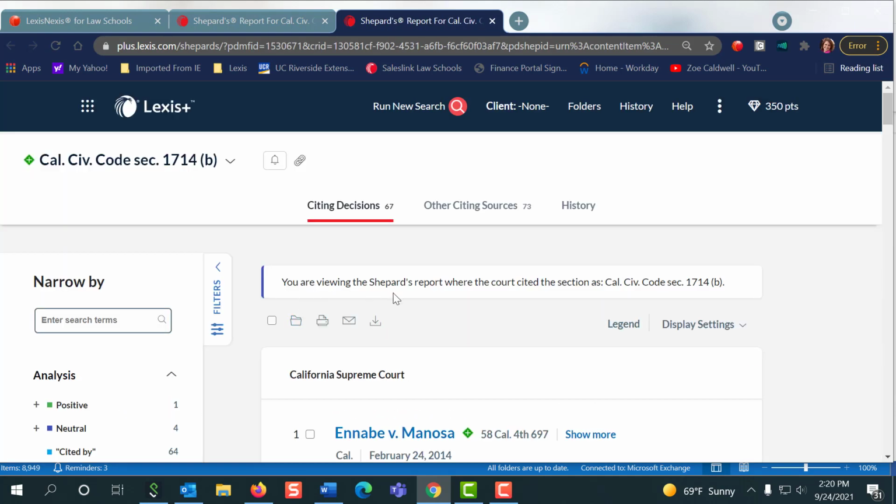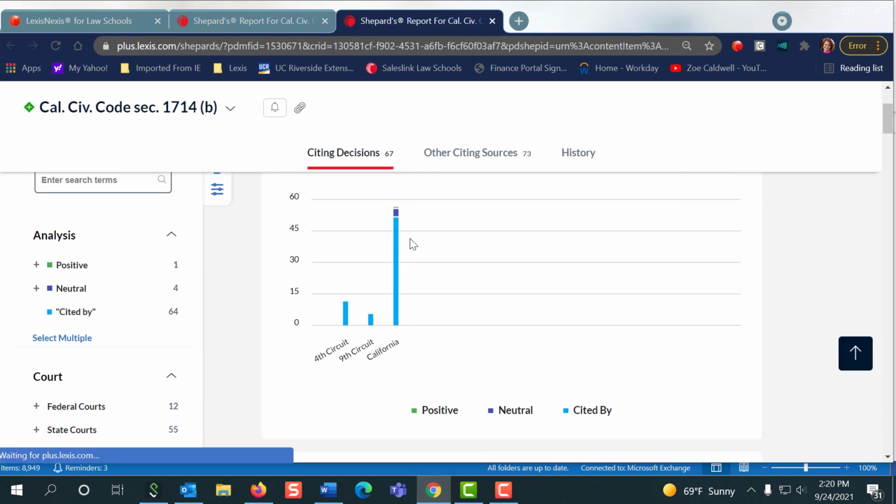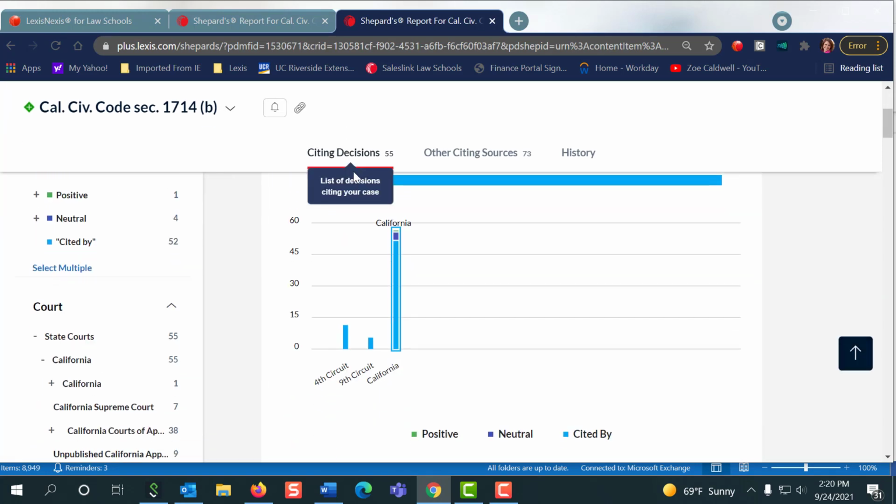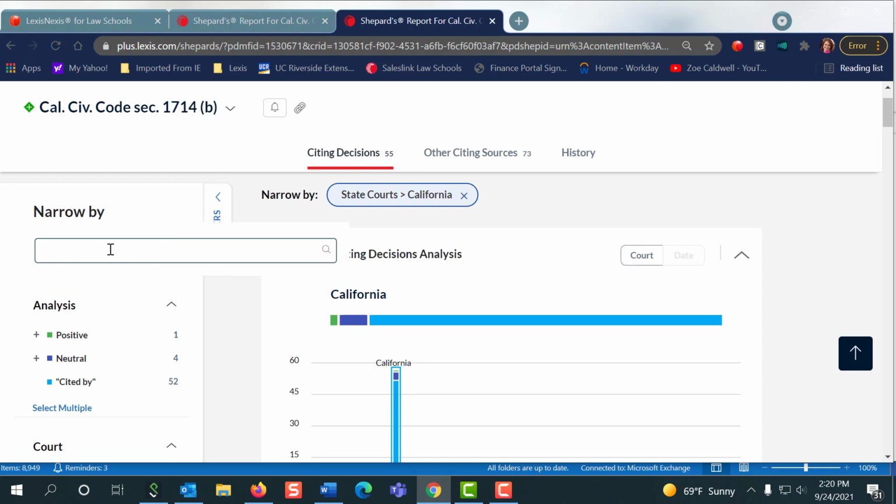The next thing you want to do when you're here is just make sure that you're in the right jurisdiction, that we're not looking at cases from other circuits or places. We here in California, let's get rid of everything else. So we've narrowed now to our subsection, we've narrowed now to our jurisdiction, and now we still have 55 cases. Now we want to put in some terms, okay? So once again, we're looking at subsection B, all the cases from California that cite this code section, and we want to put in our terms.